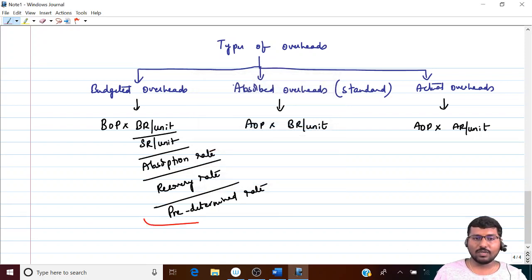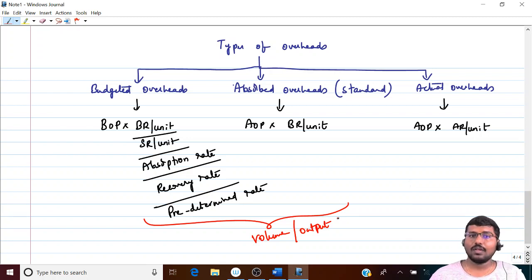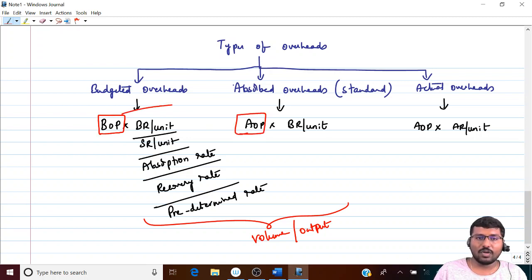Now applying the same logic. What is the difference between budgeted overheads and absorbed overheads? Again, the answer is volume or output. Why? Because you see here it is budgeted output, here it is actual output. So basically the difference is volume or output. Anyway, rate is pretty much the same. Got this? Yes. Next.